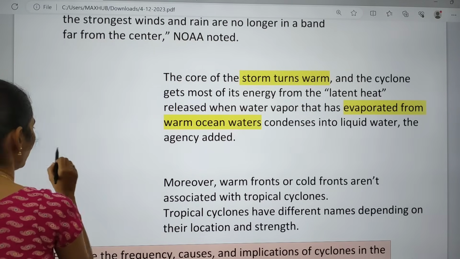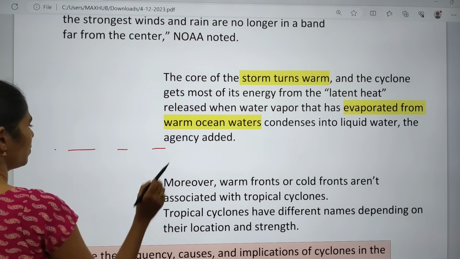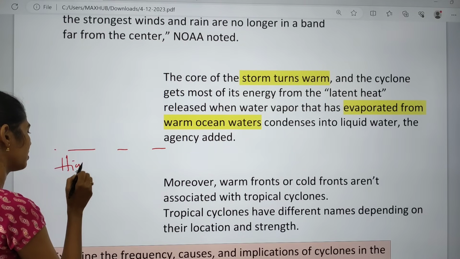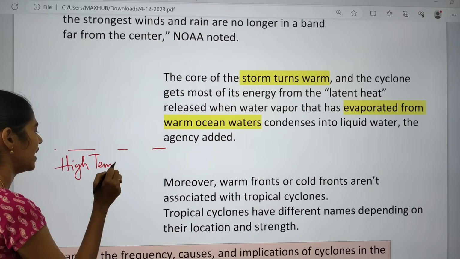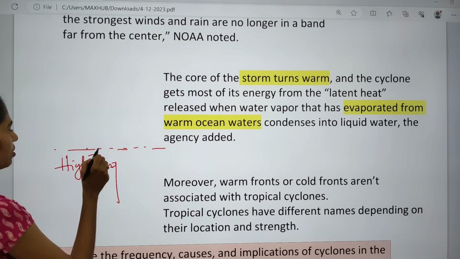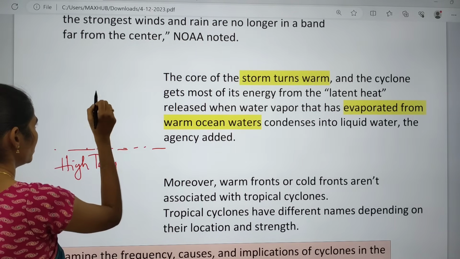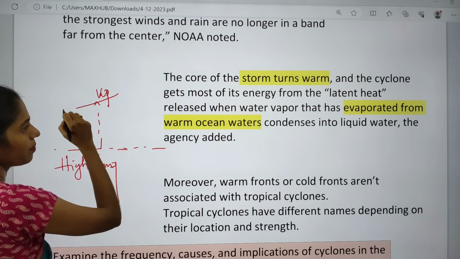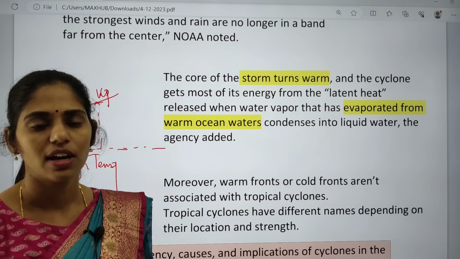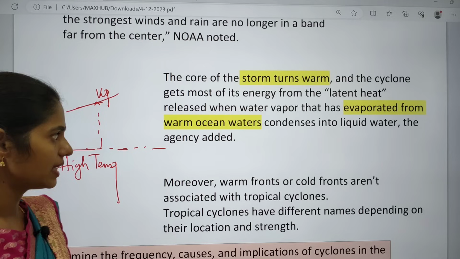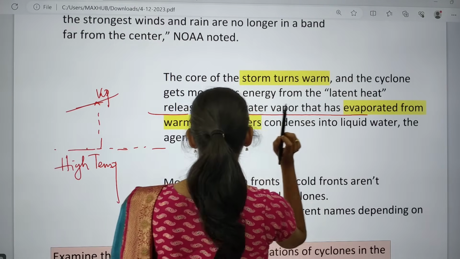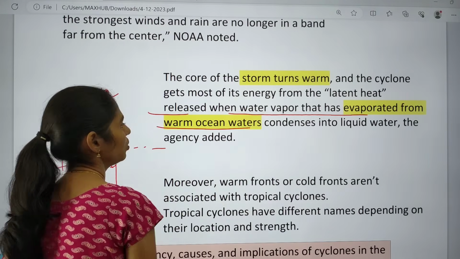That is nothing but, for example, let us take this is the surface of water. So what happens whenever there is high temperature? Whenever there is high temperature, the water which is present here gets heated. And because of high temperatures, water will be converted into vapor form. That is nothing but the heat at which water is converted into vapor. It is called latent heat. And this latent heat is released when water vapor evaporates from the warm water ocean.